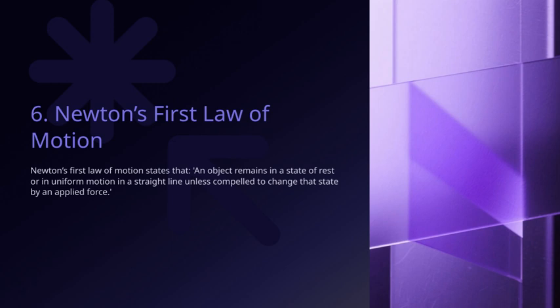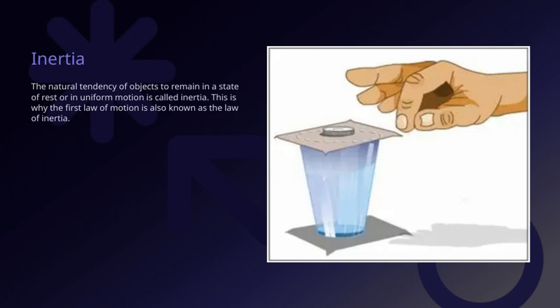So, in everyday life, when you see a ball just sitting still or rolling across the floor, it's obeying this very principle. Let's talk about inertia, which is basically the natural tendency of objects to stay in their current state. If an object is at rest, inertia keeps it at rest. If it's moving, inertia keeps it moving at a constant speed in a straight line.